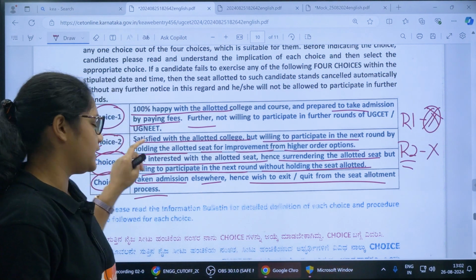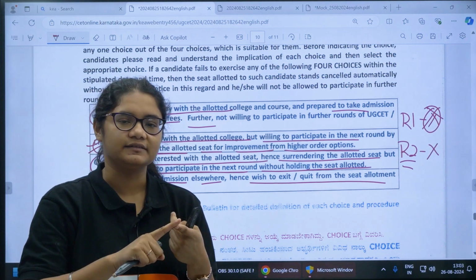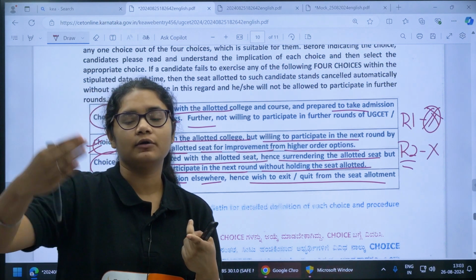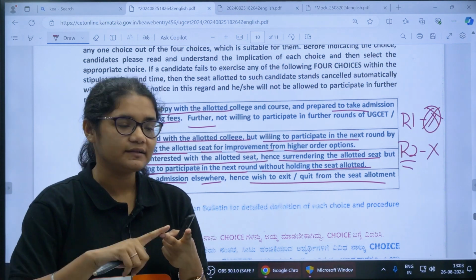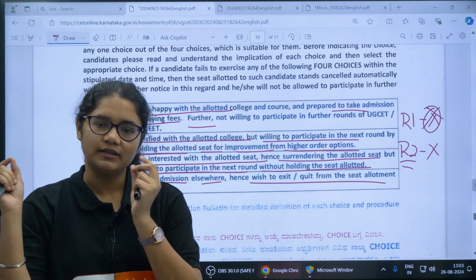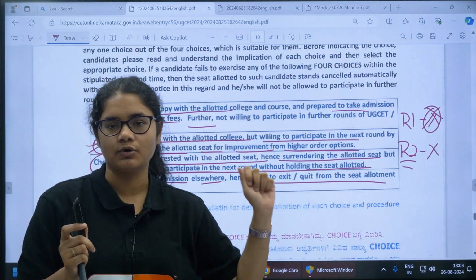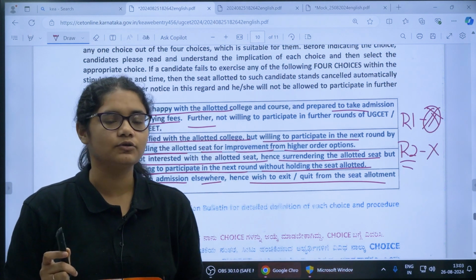So you have to be very careful with choice 2 and choice 3. In choice 2 you are accepting the seat, you are holding the seat, but you want to participate in the next round. In choice 3 you are rejecting the seat and you are participating in the next round. So if in the next round you are not getting any seat in choice 3, then the seat which you got in the first round will also not be with you.